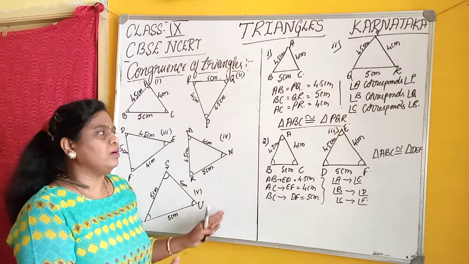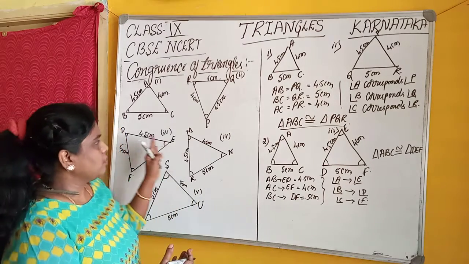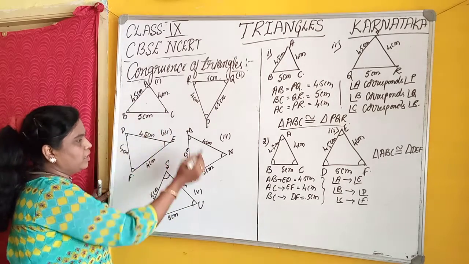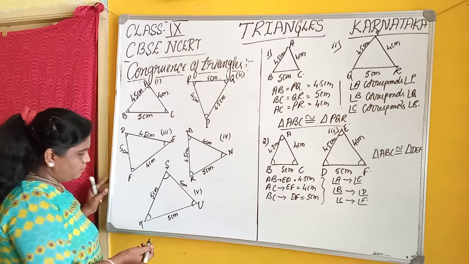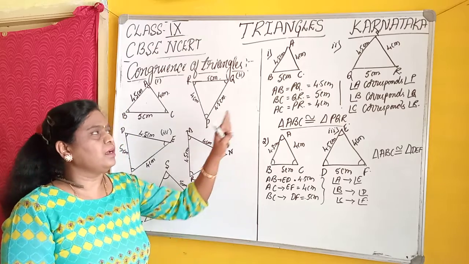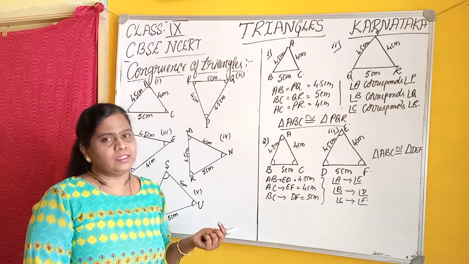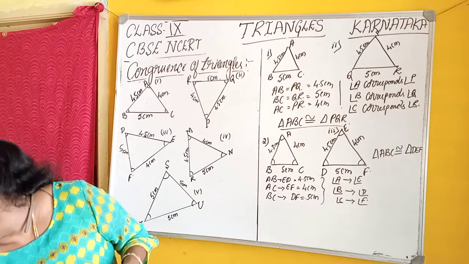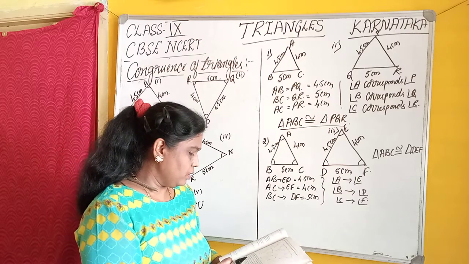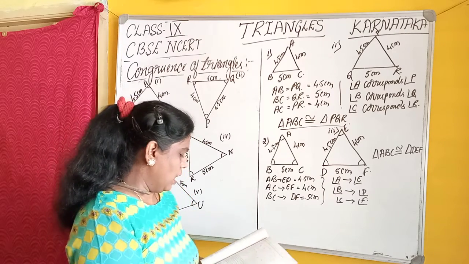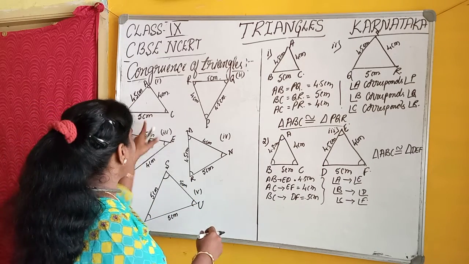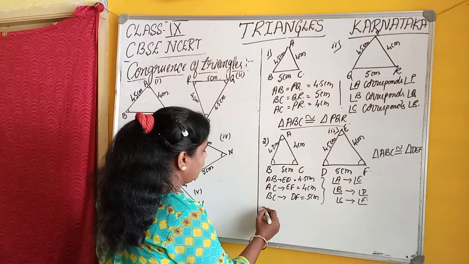We came to know what congruency is by doing this example. Like that, you can compare 1 and 2, 1 and 3, 1 and 4, and 1 and 5. You will get the corresponding sides. If the corresponding sides are equal and also the corresponding angles, it is not mentioned in your textbook. Only corresponding sides are given.